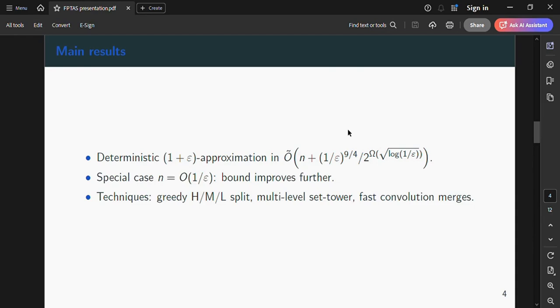cheap items, a multi-level number theoretic rounding construction called a set tower to sharply reduce distinct profit values to handle, and fast merging of profit functions via divide and conquer plus SMAWK or other convolutional speedups.